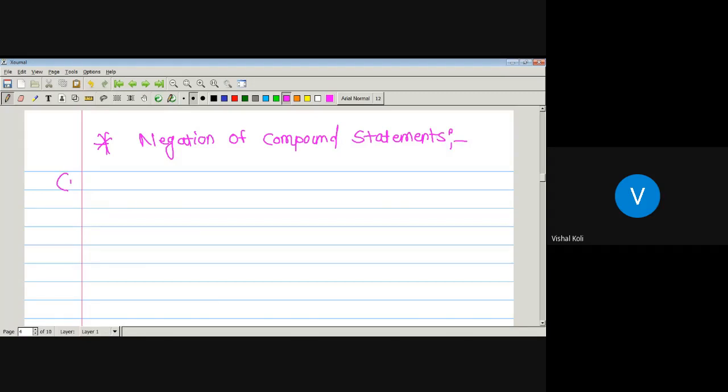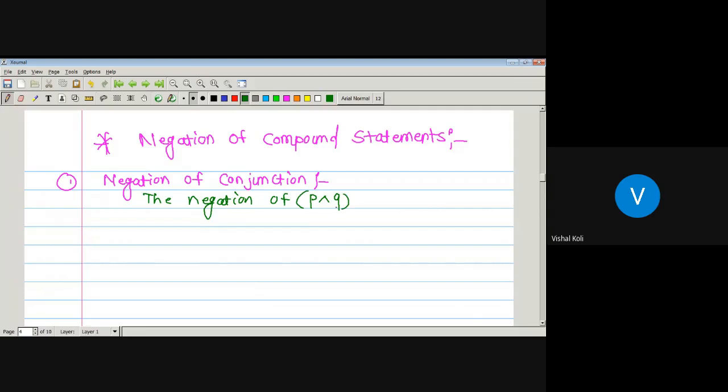Now, first one, negation of conjunction. And conjunction is nothing but P and Q, which is called the conjunction. Now, definition: the negation of P and Q. Since this one is the conjunction statement, P conjunction Q, now we have to find out its negation.